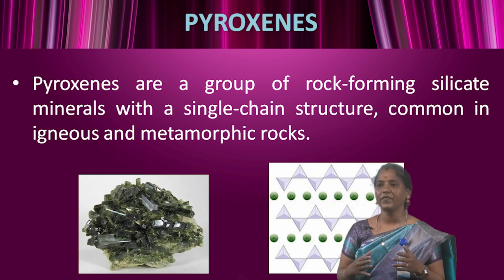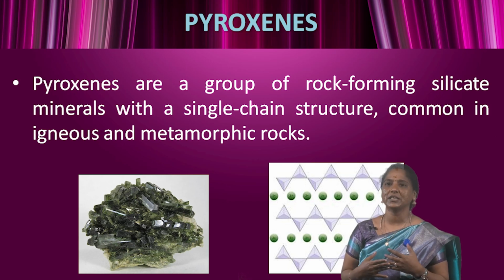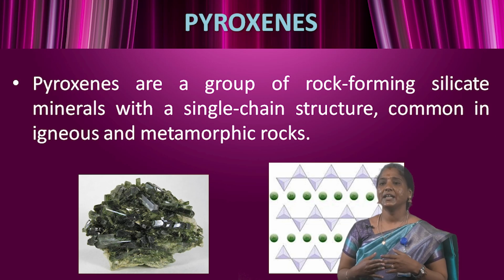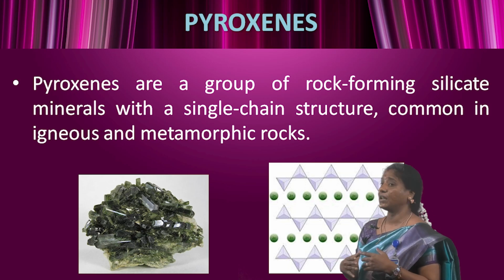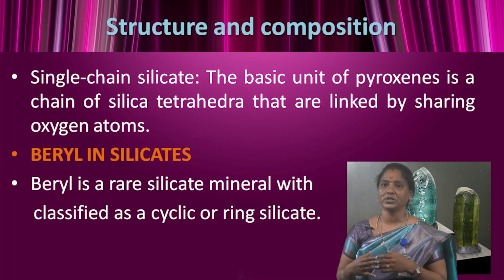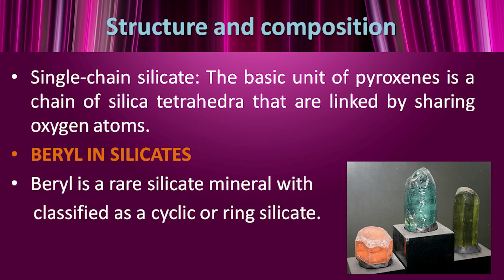The pyroxenes have a hardness of about 5 to 7 on the Mohs scale. They have a vitreous lustre, and the characteristic cleavages meet at approximately 90 degrees. Next one, structure and composition. The single chain silicate: the basic unit of pyroxenes is the chain of silicate tetrahedra linked by sharing oxygen atoms. Bonding: the chains are bonded together by metal cations.